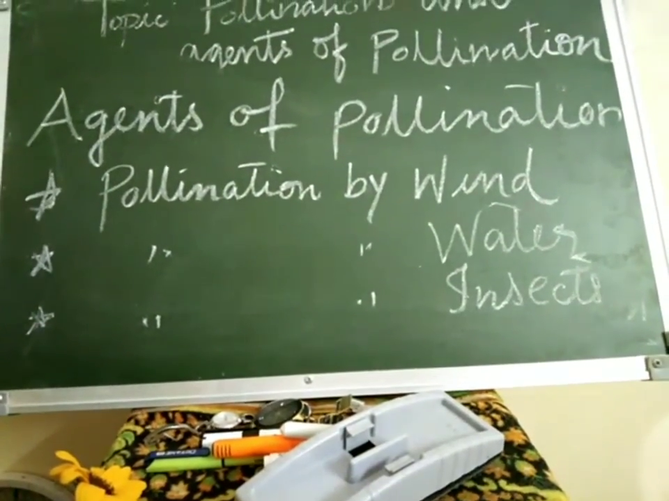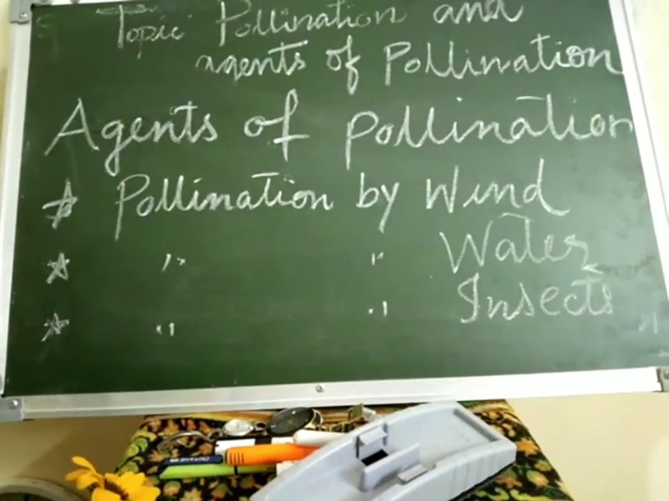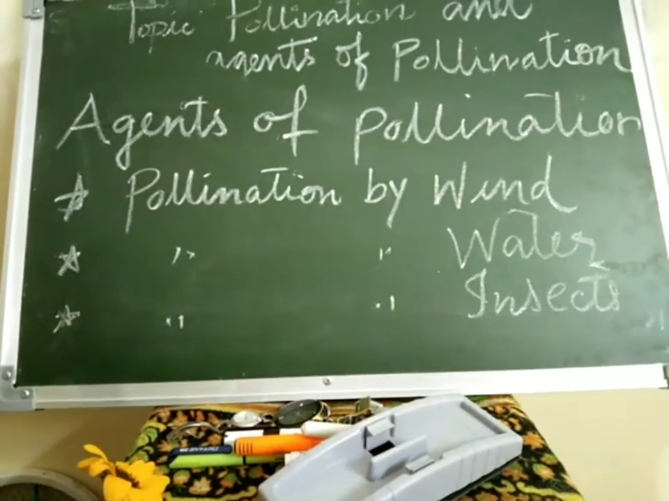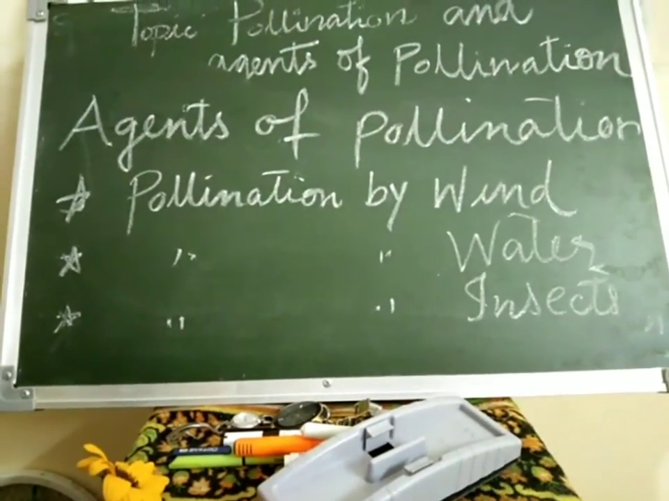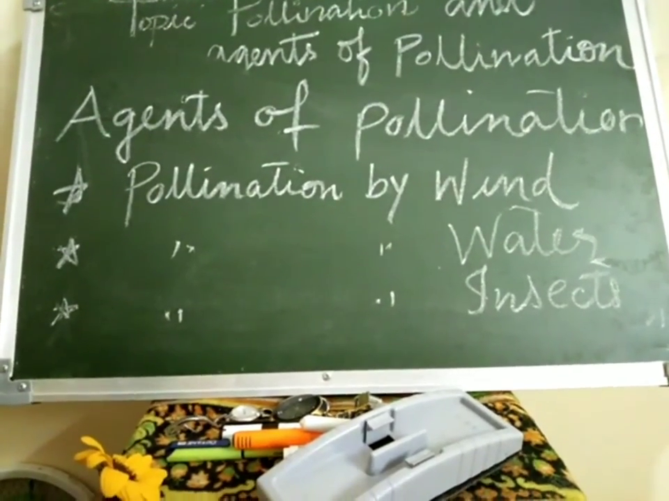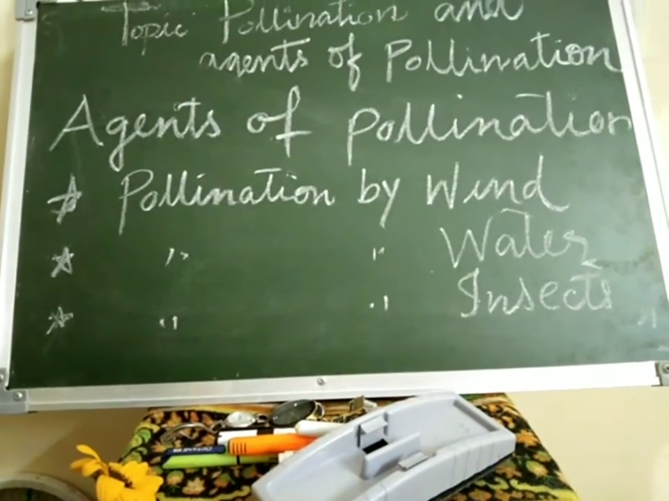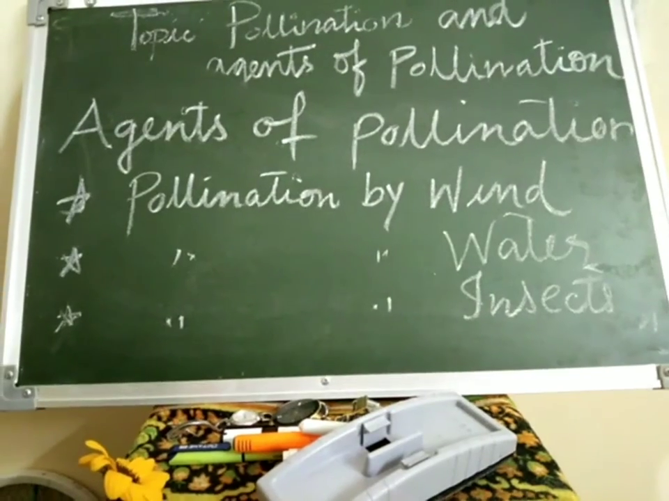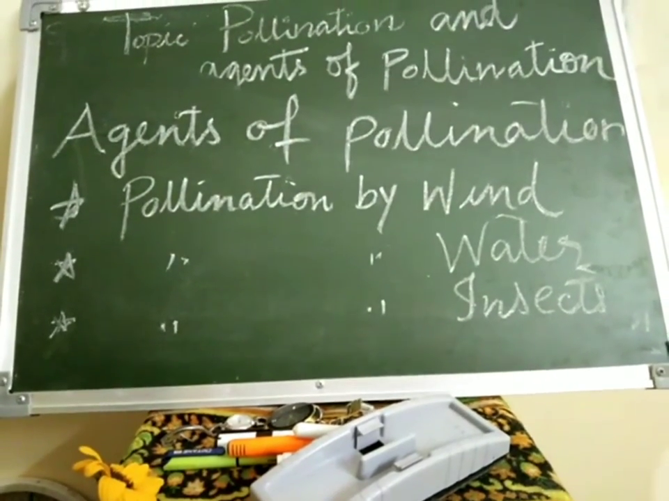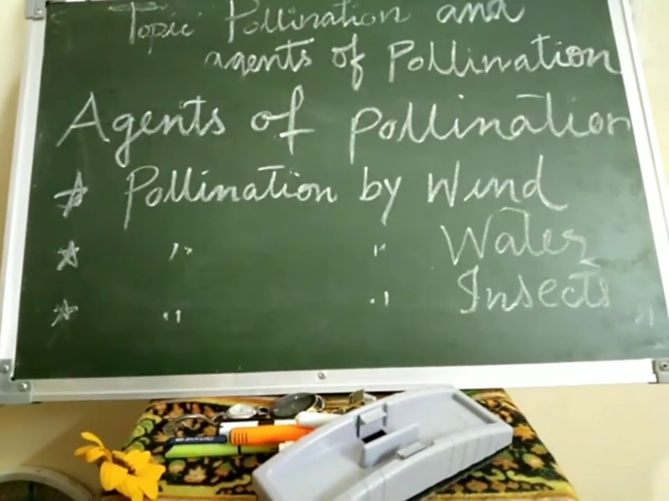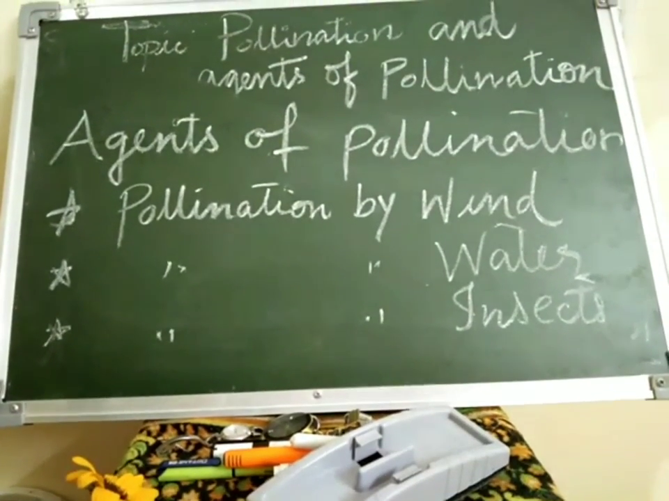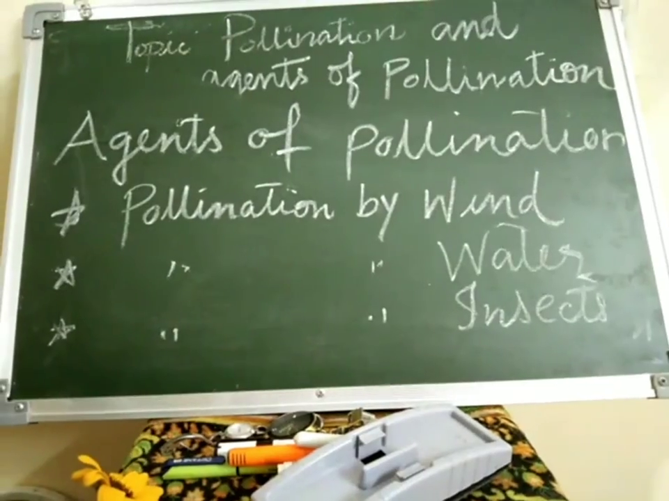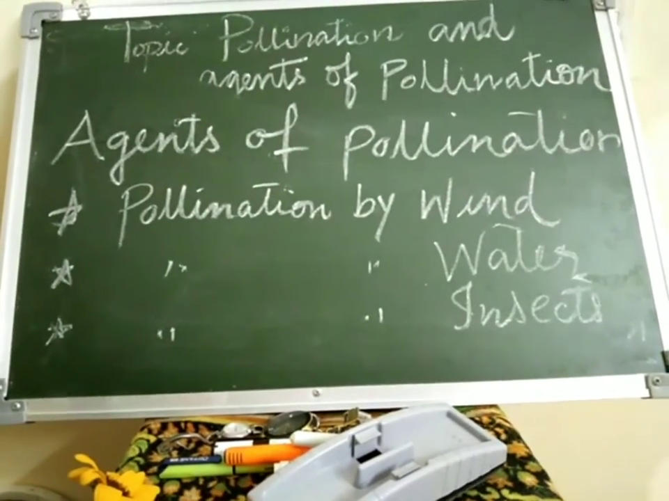And pollination by insects. Insects such as butterflies, bees, moths help in the transfer of pollen grains from one flower to the other. When these insects visit a flower, the pollen grains are dusted on their bodies. When these insects alight on another flower, the pollen grains on their bodies fall on the stigma and pollination takes place. Examples: rose, hibiscus, marigold are pollinated by insects.